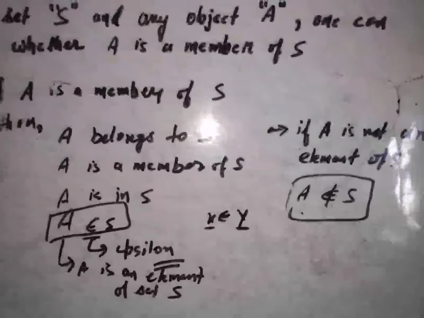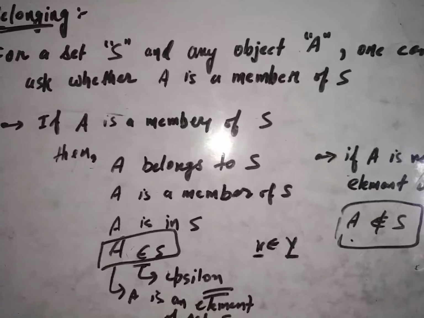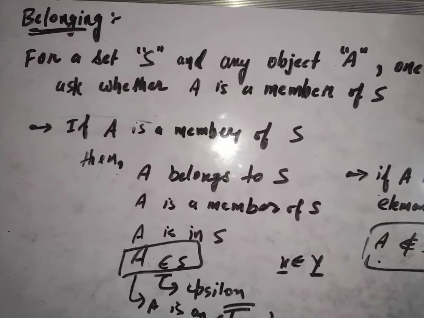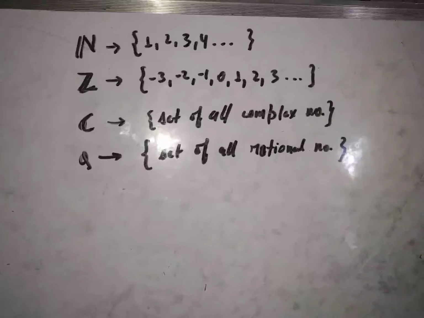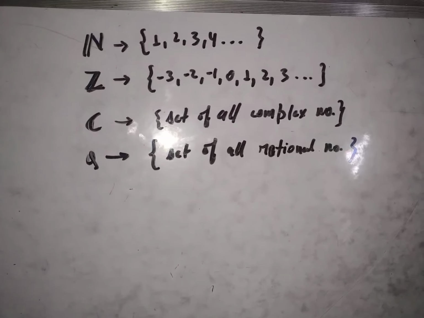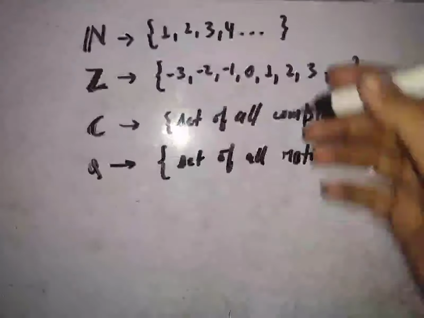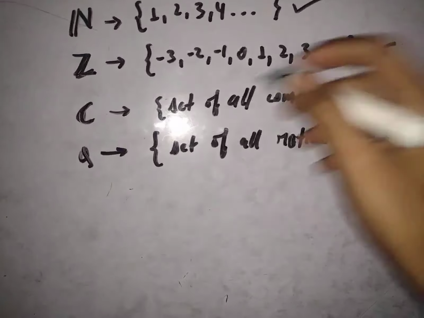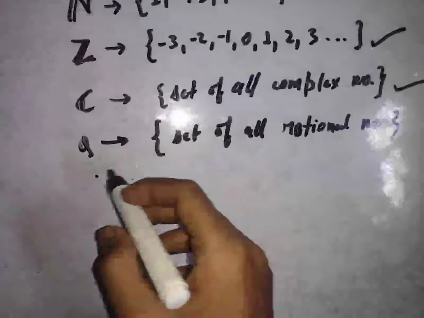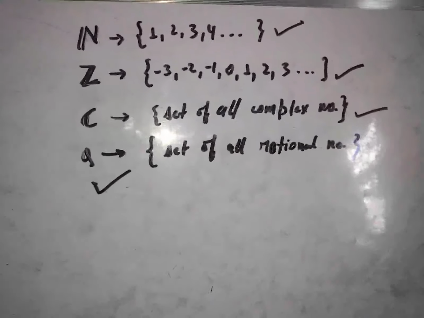Okay, now we will look at some other notation and very basic and fundamental sets that may appear every time. These are very basic sets which we are familiar with. This is the set of all natural numbers. This is the set of all integers. This is the set of all complex numbers, and Q represents the set of all rational numbers. So this should be kept in mind.